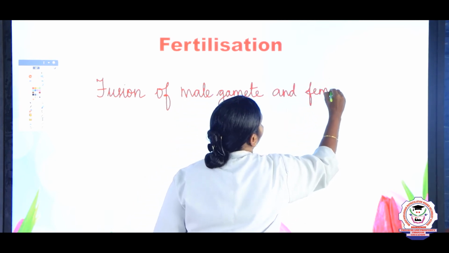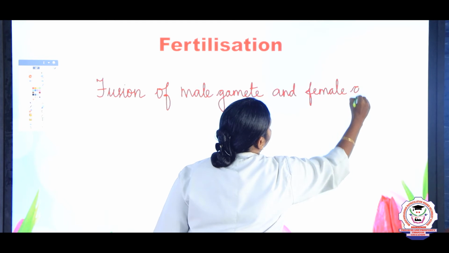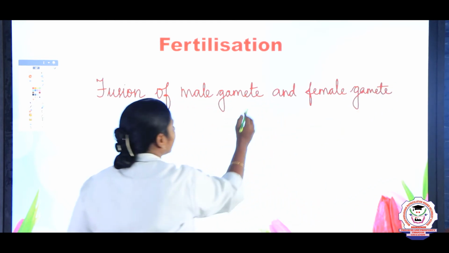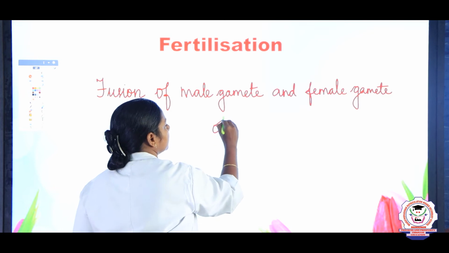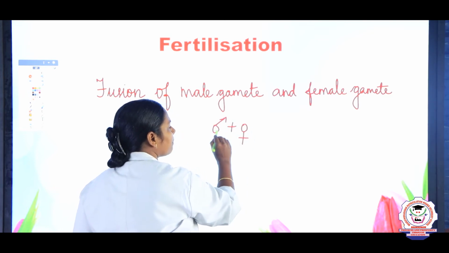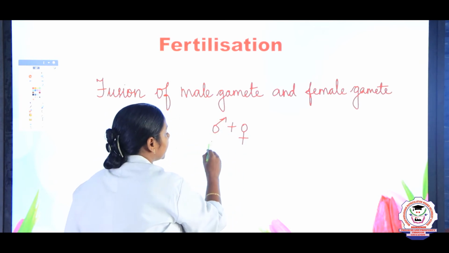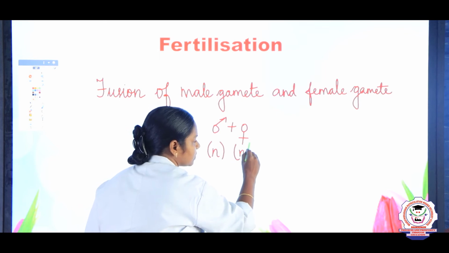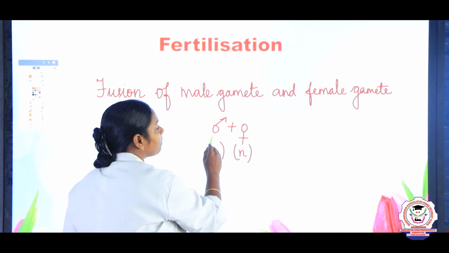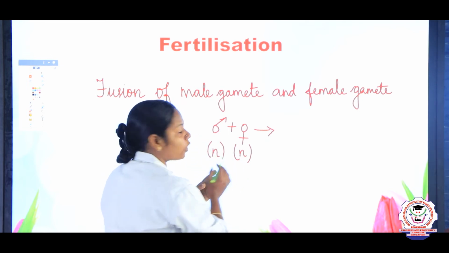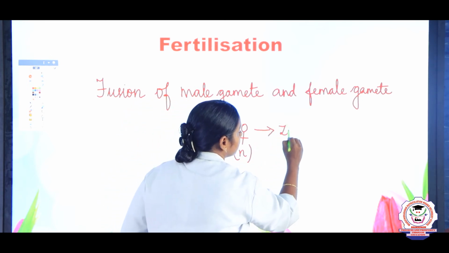That is an ovule, the female gamete. So the male gamete we can denote by this symbol, and the female gamete by this symbol. They both are haploid in nature. Haploid means they have n chromosomes. So the male and the female gamete fuse to form the zygote.